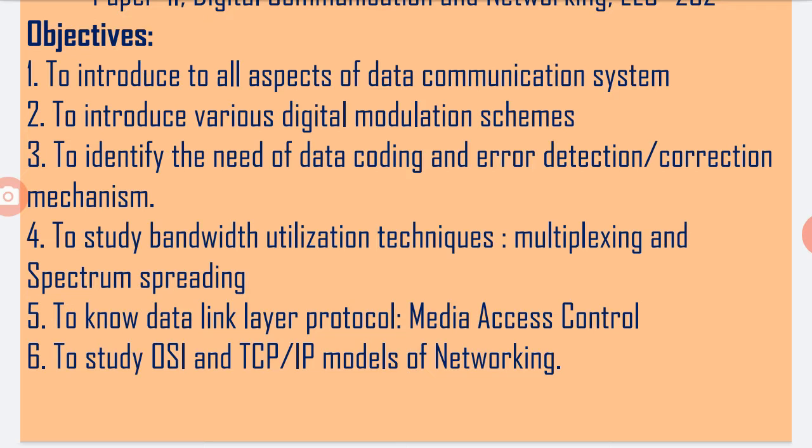The third point is students should learn the data coding and error detection and correction techniques or mechanisms. The fourth objective of this course is students should study the different multiplexing and spectrum spreading techniques.